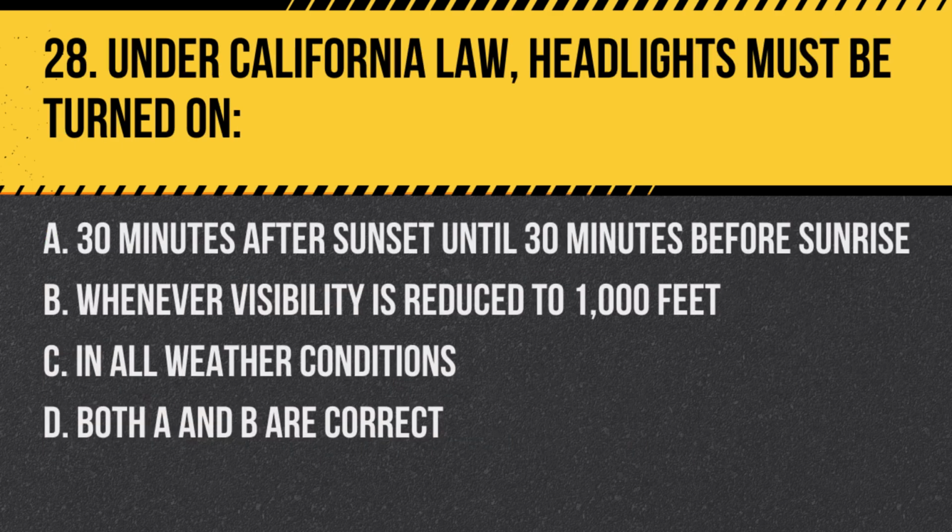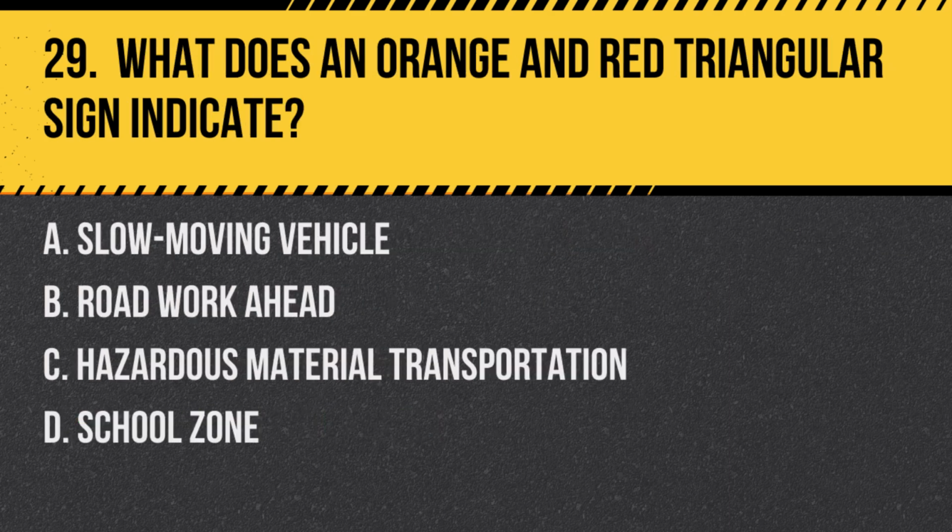Question 28. Under California law, headlights must be turned on: A. 30 minutes after sunset until 30 minutes before sunrise. B. Whenever visibility is reduced to 1,000 feet. C. In all weather conditions. D. Both A and B are correct. Answer D. Both A and B are correct. California law requires headlights to be used 30 minutes after sunset until 30 minutes before sunrise and whenever visibility is reduced to 1,000 feet.